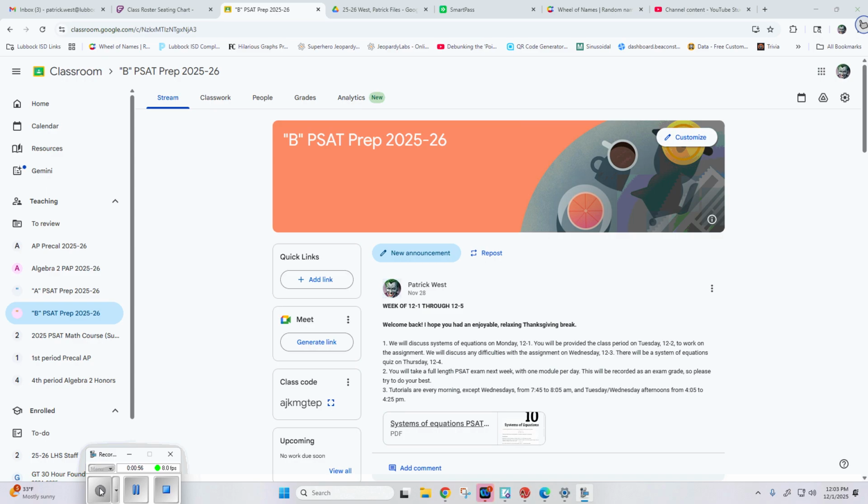So this week, we're going to be talking about systems of equations. Hopefully that's a little bit of a review for folks. If not, I can help you out with some of those strategies. The plan today is we'll talk about systems during class. We should be able to finish that up tomorrow. I'll give you the assignment to look over, and we'll talk about that on Wednesday. We'll have your quiz on Thursday, and then we should have just our class time on Friday to kick back and relax at the end of the first week back.